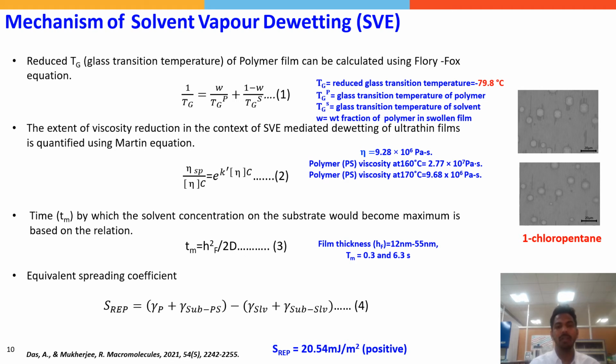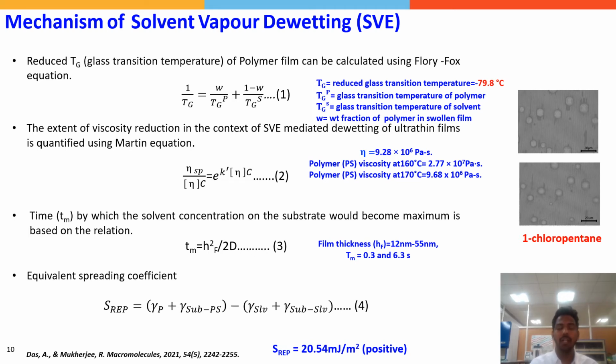When the polymer is exposed to solvent, the solvent molecules penetrate through the polymer, reducing its glass transition temperature below room temperature. The reduced glass transition temperature can be calculated using the Flory-Fox equation, and it is found to be minus 17.8 degrees Celsius. The extent of viscosity reduction is calculated using the Martin equation, and it is found to be 9.28 × 10^6 Pascal seconds.